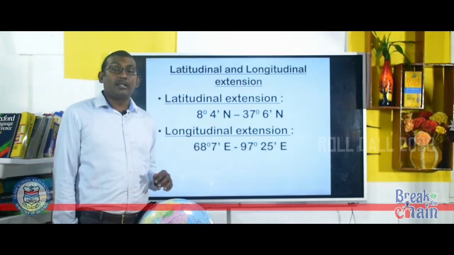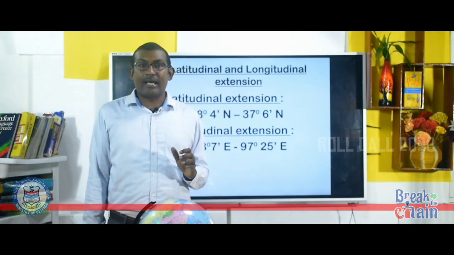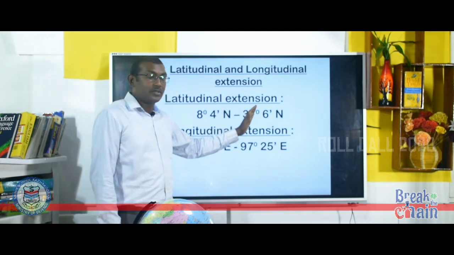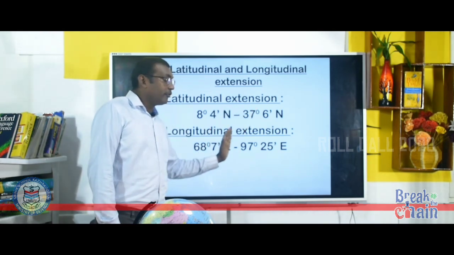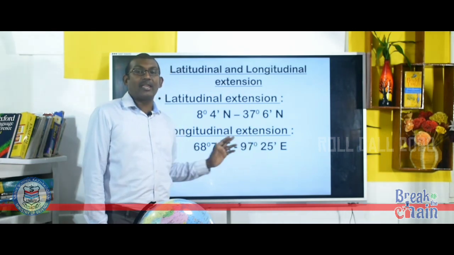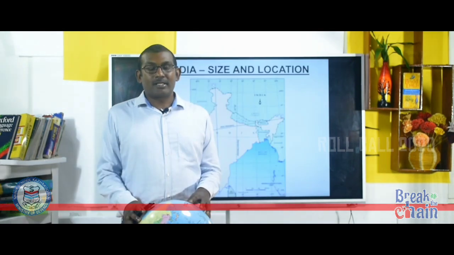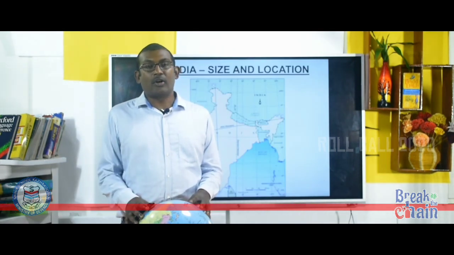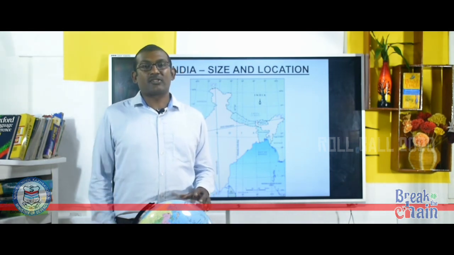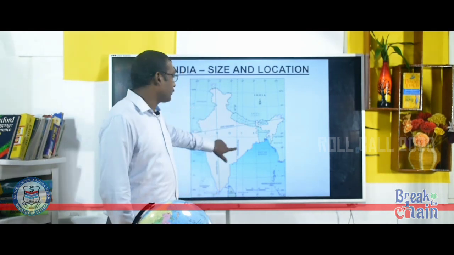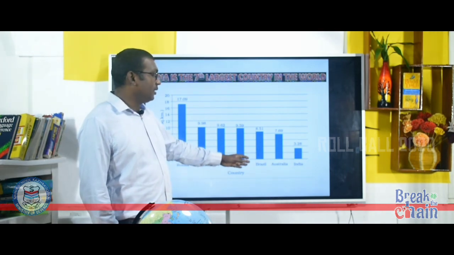If you see the longitudinal and latitudinal difference, you can see that it is almost 30 degrees of latitudinal difference and 30 degrees of longitudinal difference. Its extension is almost same. Let us now discuss the second part of the topic, size of India. India is the 7th largest country in the world after Russia, Canada, USA, China, Brazil, Australia.